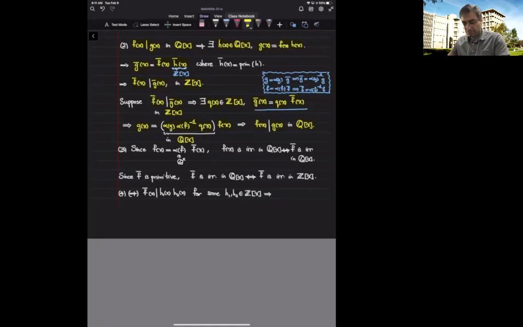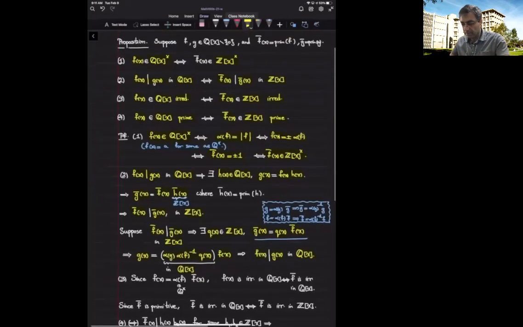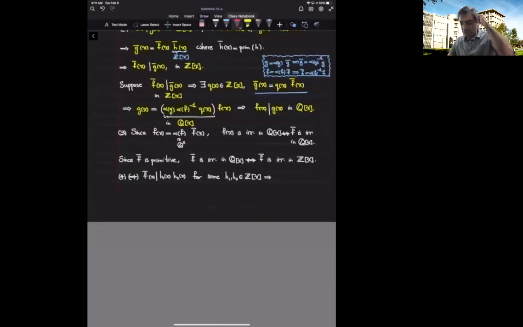So now we showed both sides. Now we showed that if I know that f bar divides g bar in Z bracket x, then I can deduce that f divides g in Q bracket x. Now next I want to show that if f is irreducible in Q bracket x, then its primitive form is irreducible in Z bracket x and vice versa.